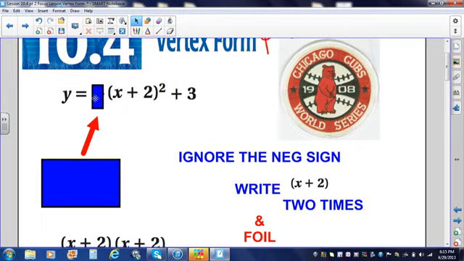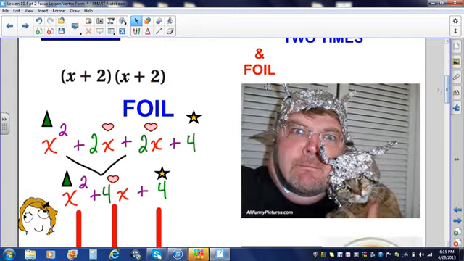We're going to ignore the negative sign, and we're going to write x plus 2 two times because of this exponent of 2. After we write it 2 times, we are going to FOIL. So we'll do x times x. That gives us x squared. X times 2 gives us plus 2x. 2 times x gives us plus 2x. 2 times 2 gives us plus 4.